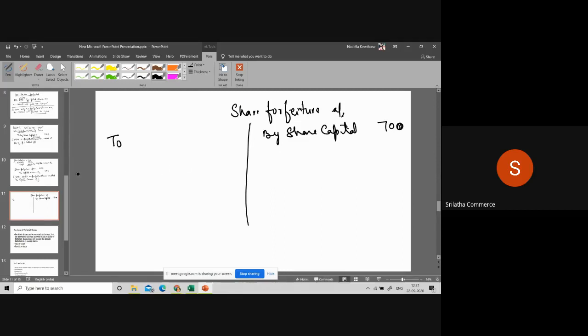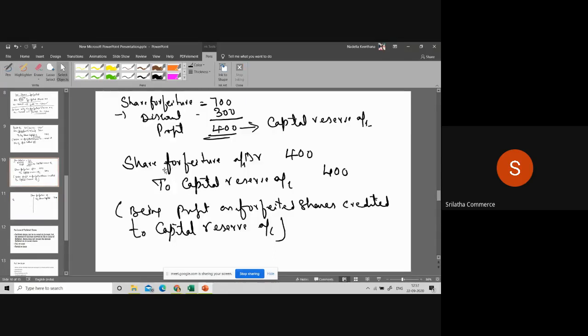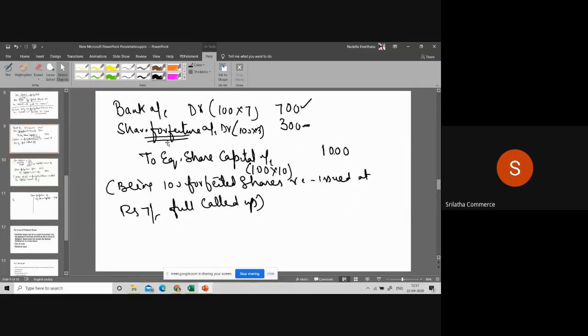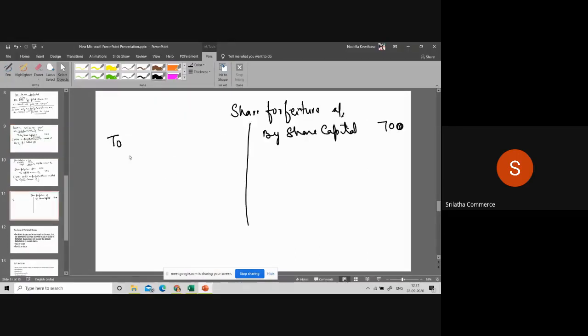Discount given is 3, so the discount is debited to share forfeiture account, 300. In the share forfeiture account debit side, to share capital 300.